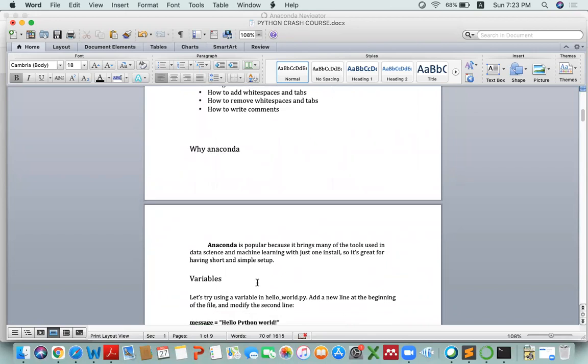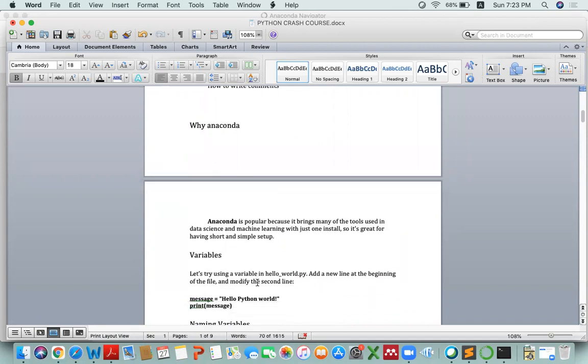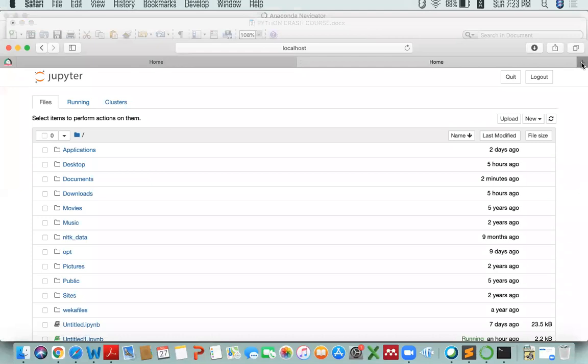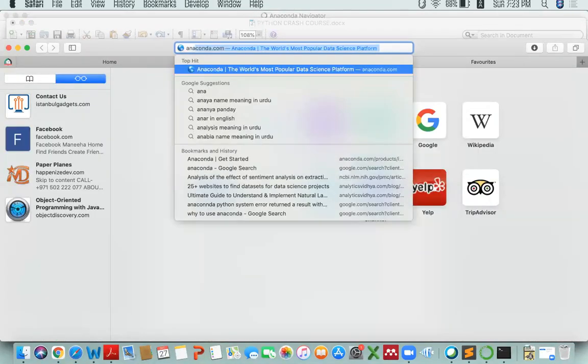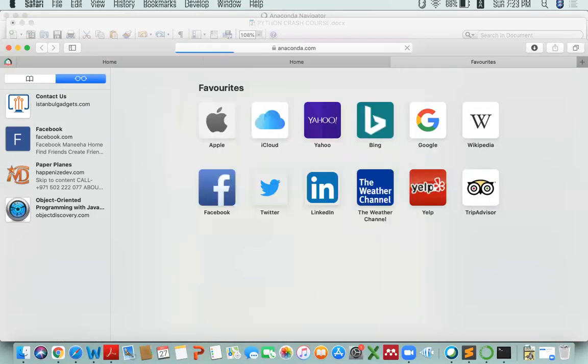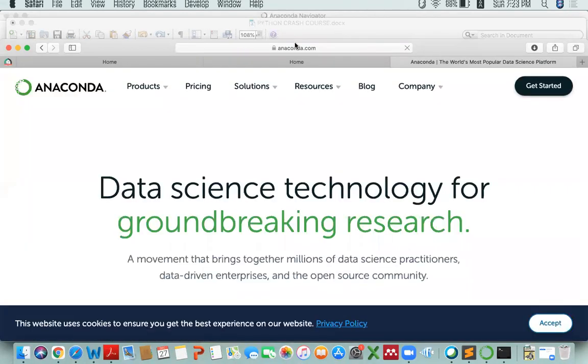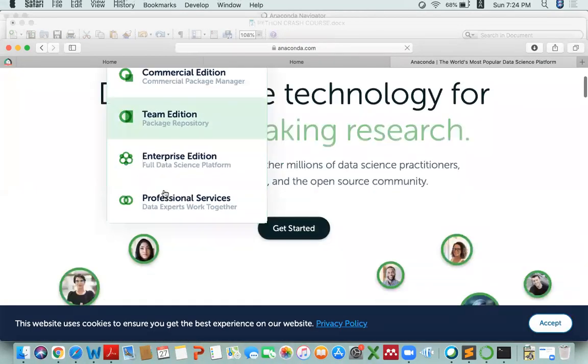It's just a single application that brings together all of the tools that are being used in data science or in machine learning with just one click of installation. So it has a very short and simple setup. That's why I would recommend going for it. So to install Anaconda, I would recommend all of you to just go to Google and write Anaconda. You would directly visit its website, that is this Anaconda.